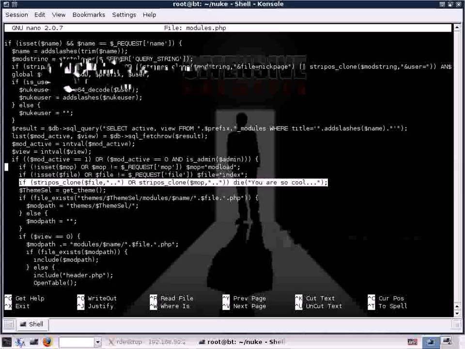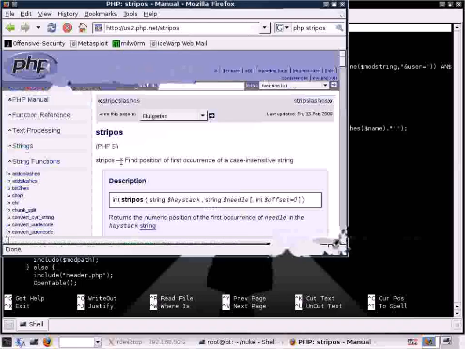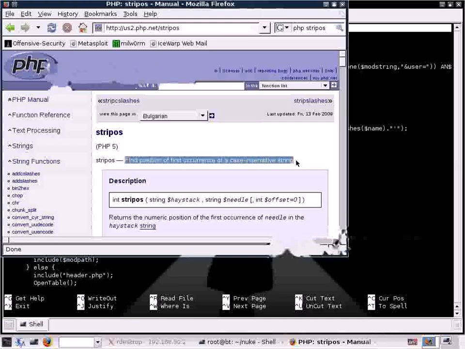Let's take a quick look at what the PHP stripos function does. So stripos in PHP finds the position of the first occurrence of a case-insensitive string. Let's go back to our code.